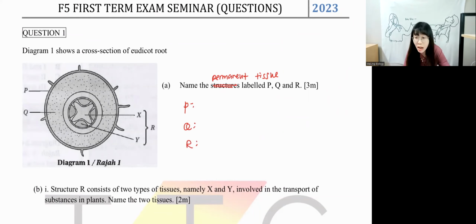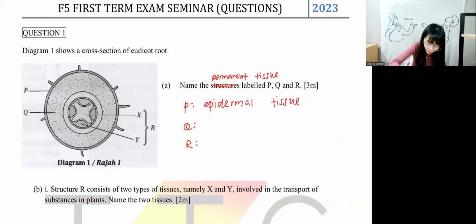If you notice, P is the outermost layer. What tissue do you call this? The outermost layer is called epidermal tissue. If it's a tissue, guys, remember the name has to end with tissue. If the question asks you to write tissue, you have to end with tissue. Epidermis is the structure. If I label this part it will be epidermis, but if I want you to write tissue, then it will be epidermal tissue.